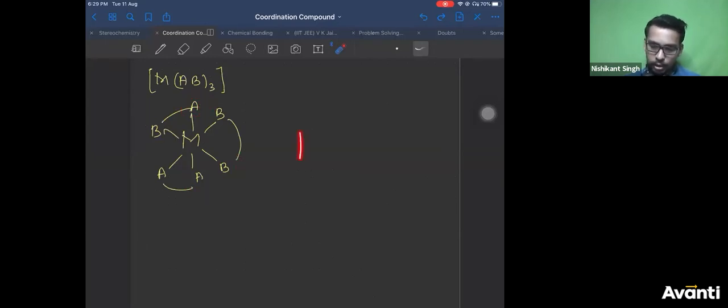Now you draw the combination where, just a minute. I have made one mistake. I have combined the wrong ligands. This will combine with AB, AB, AB. It is like this.